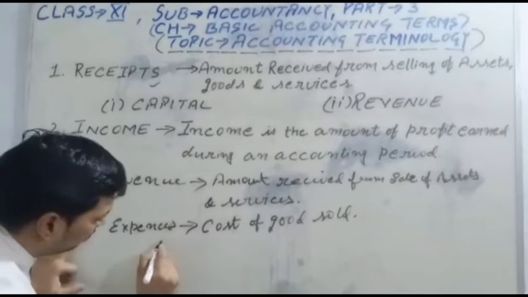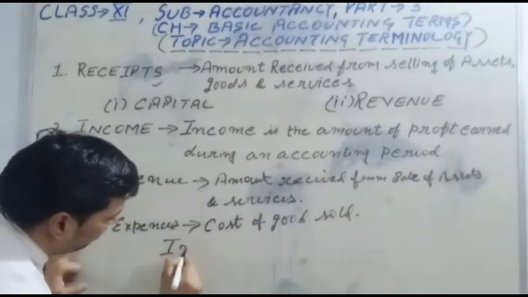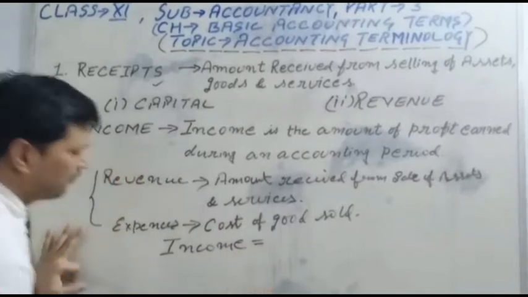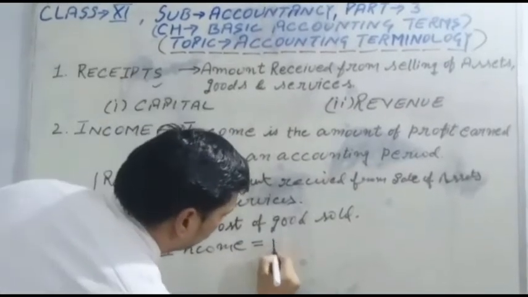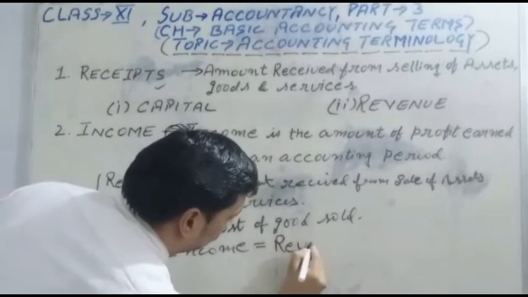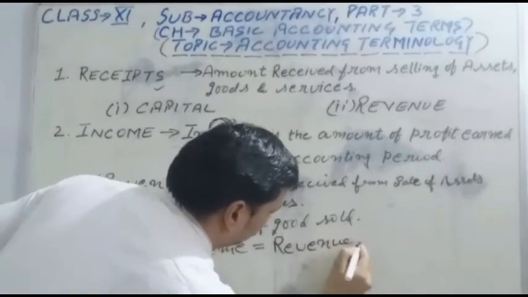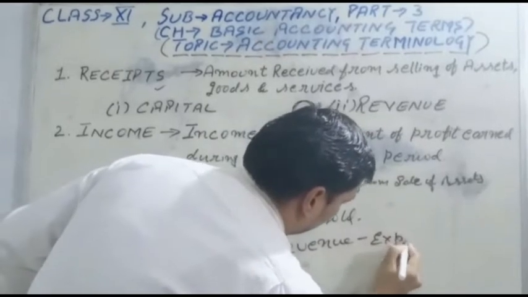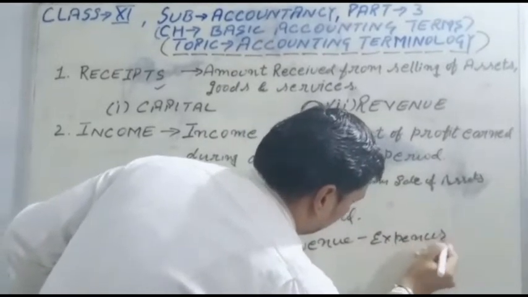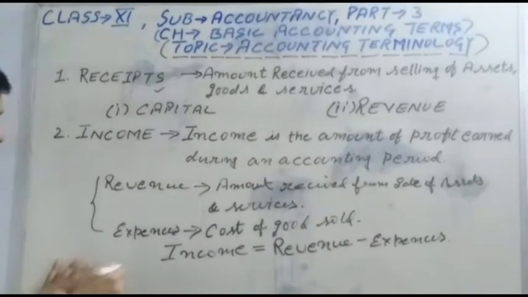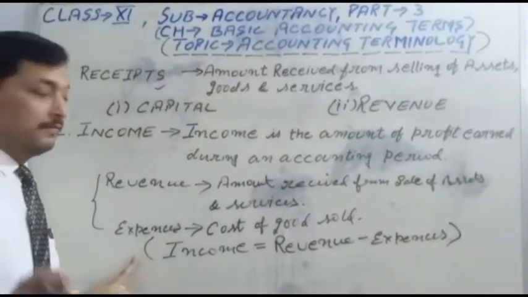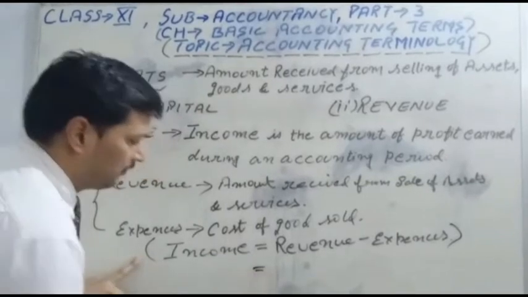The formula is: income is equal to revenue minus direct expenses. Listen to me.